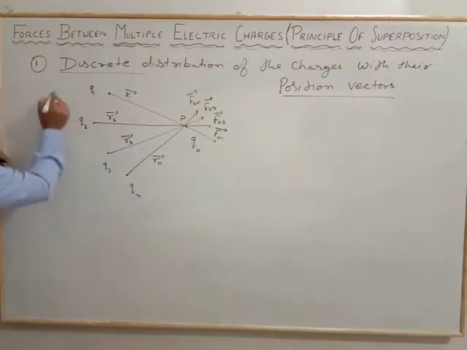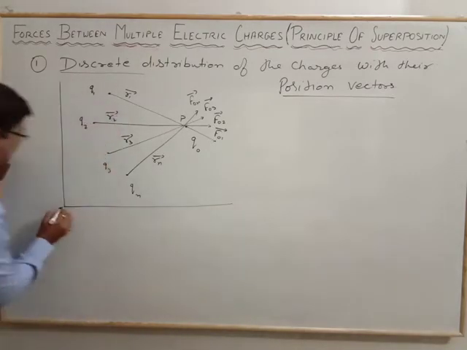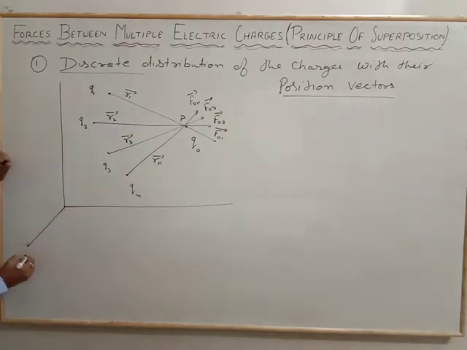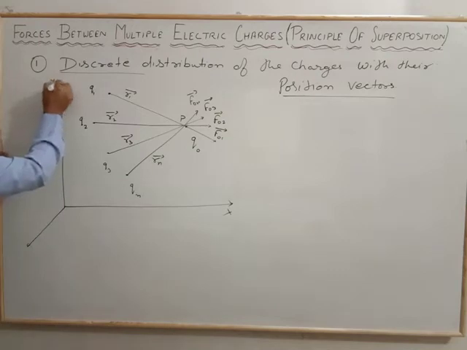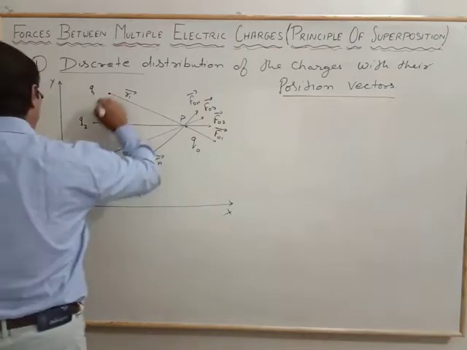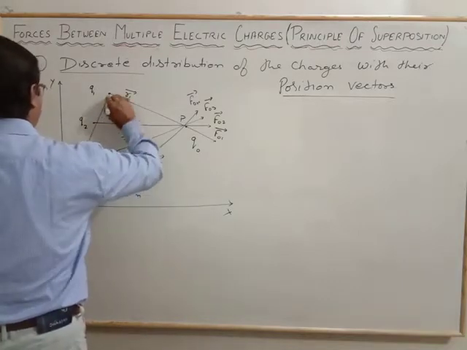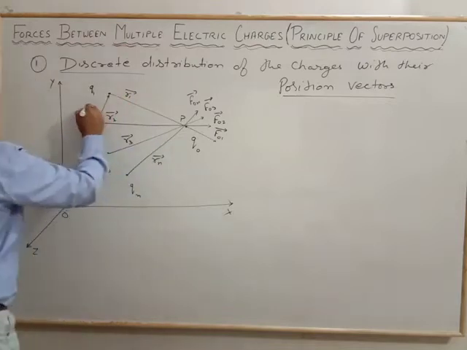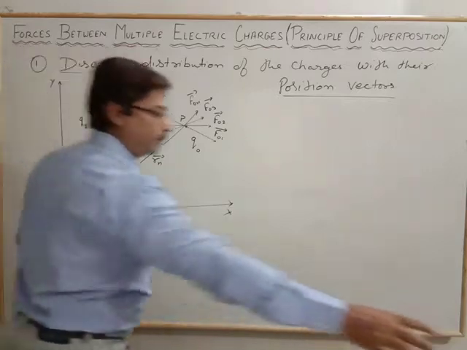Now, for that we arrange this with the coordinate axes, let it be x, y and z, with the origin O here. The position from the origin to the charge q1 is the r1 vector.